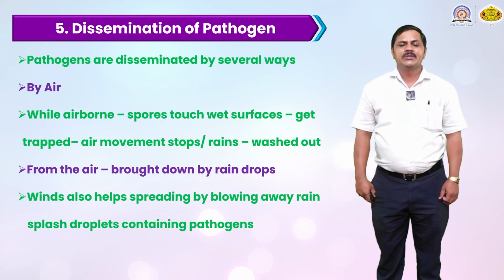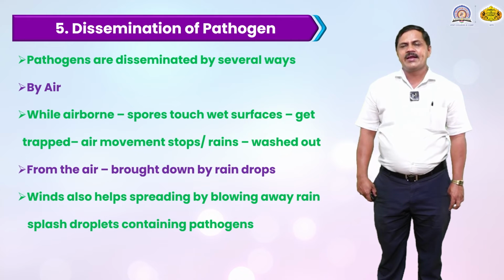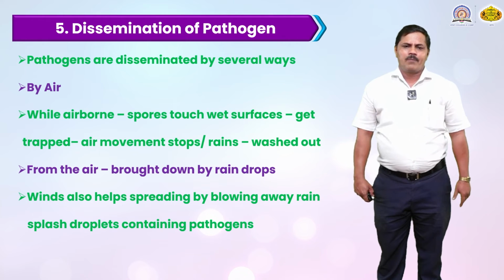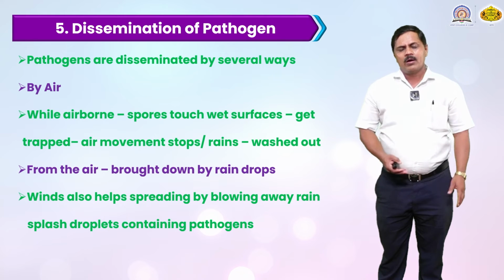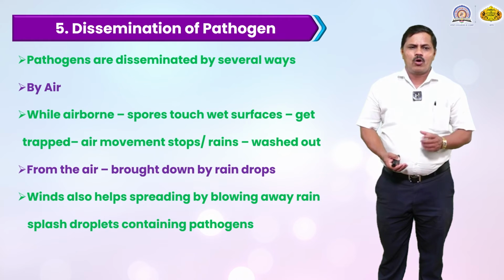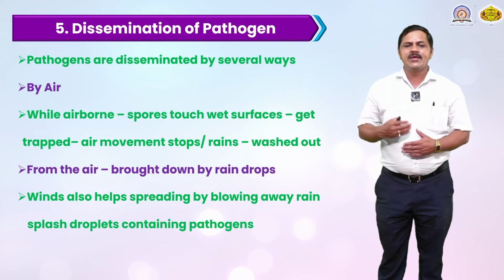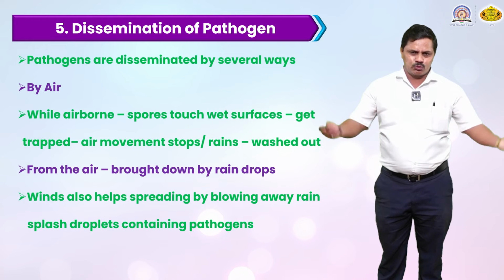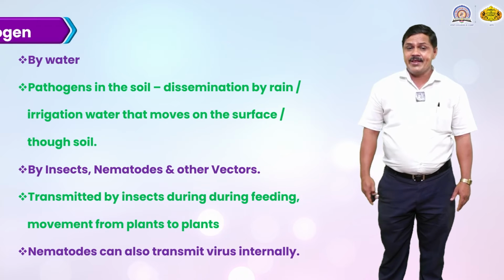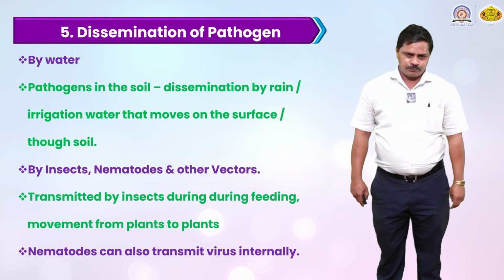Wind also helps the spreading by blowing away rain, flash droplets containing the pathogen. Wind is a major factor for spreading of the spores. With a raindrop falling, the sporangia can be detached and easily washed out, and a huge amount of spores are exposed to the atmosphere and easily dispersed from one place to another.